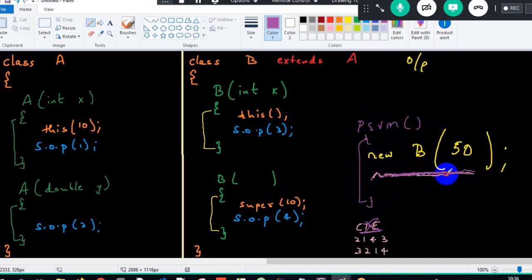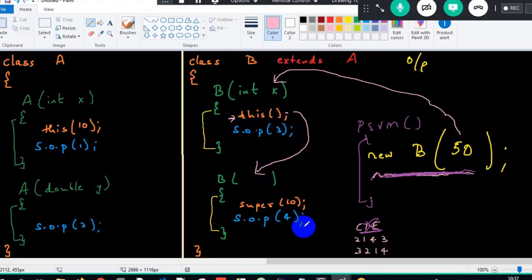Now when I create an object over here, the control will go to the first constructor. Correct? Now when I say this of, it means I am invoking another constructor in the same class, and the control will go here. And when I say super of 10, which is the superclass A, the control will go to this specific constructor. Super means superclass constructor, this means same class constructor.